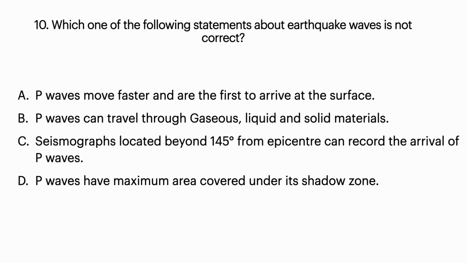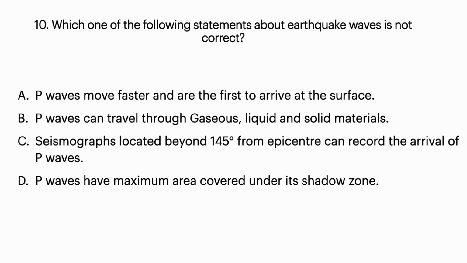Clear? Now the 10th question is: which one of the following statements about earthquake waves is not correct? Option A, P waves move faster and are the first to arrive at a surface. Option B, P waves can travel through gaseous, liquid, and solid materials. Option C, seismographs beyond 145 degrees from epicenter can record the arrival of P waves. Option D, P waves have maximum area covered under its shadow zone.